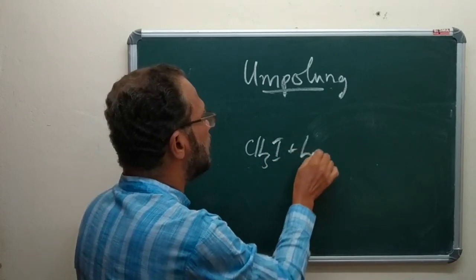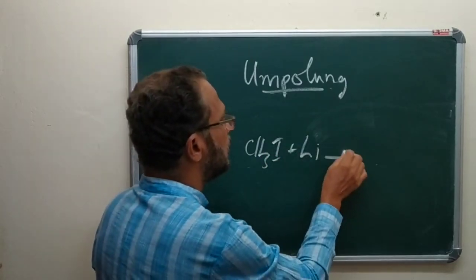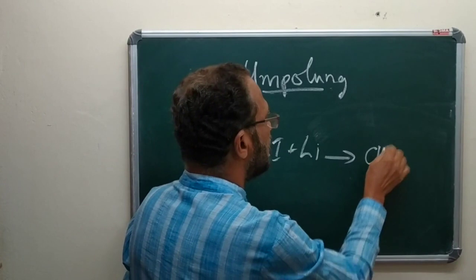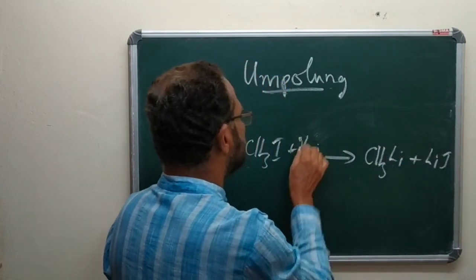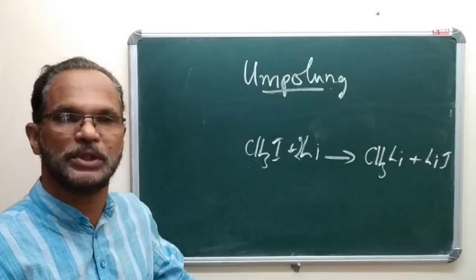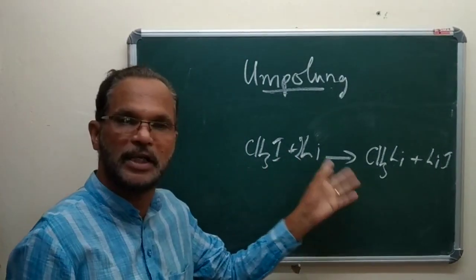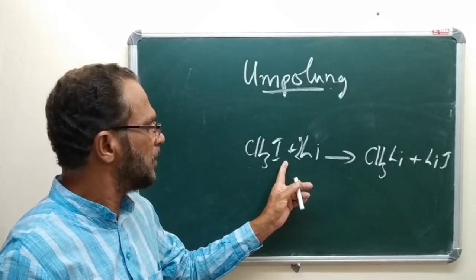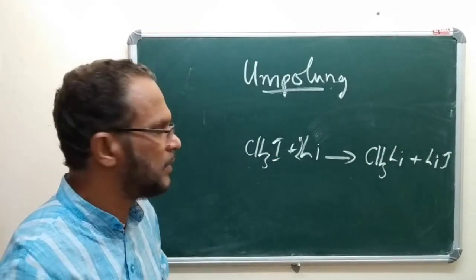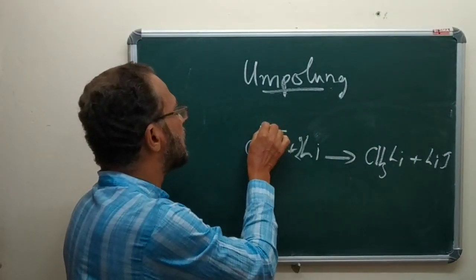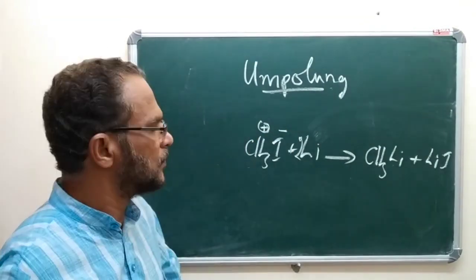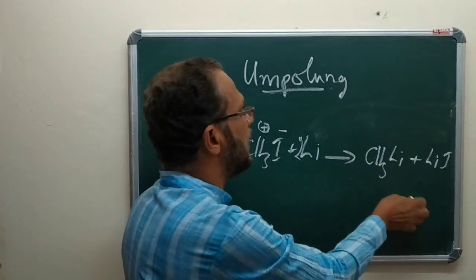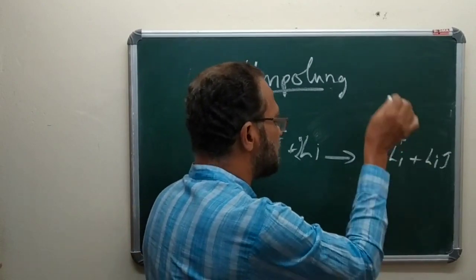Methyl iodide with lithium. You will get methyl lithium plus lithium iodide. The reaction between methyl iodide and lithium. Here, in methyl iodide, this methyl carbon atom carries a positive charge, while in methyl lithium it carries a negative charge.